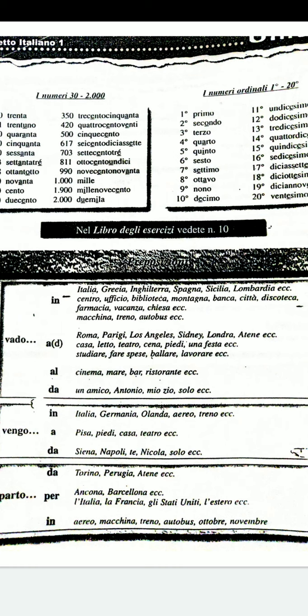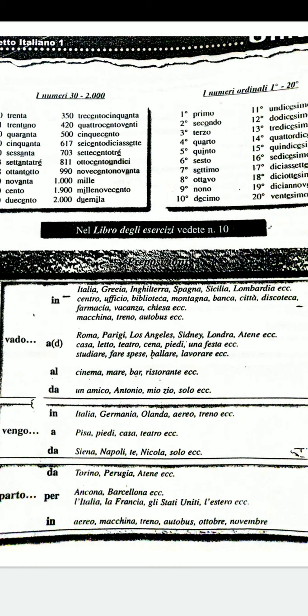Okay, so these are the prepositions that we use before i mezzi di trasporto. Vado in macchina, vado in treno, vado in autobus, etc. So before the mezzi di trasporto we are using these prepositions.